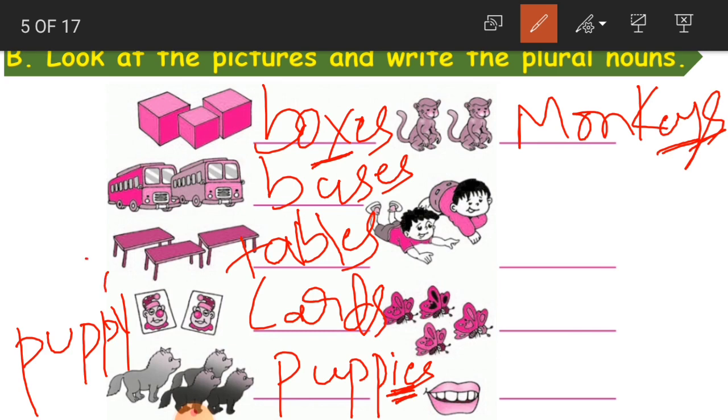But here in monkey, if you see the singular form, monkey, E is a vowel. No, E is a vowel. So that is why Y remains the same and only S will be added.